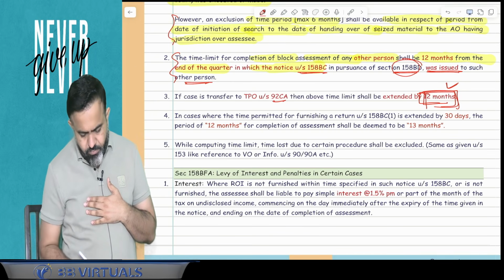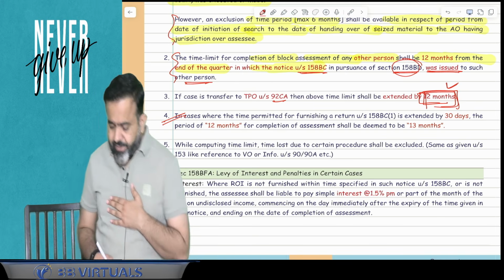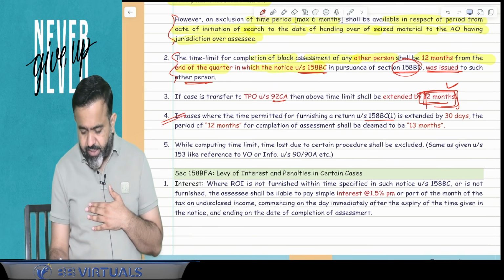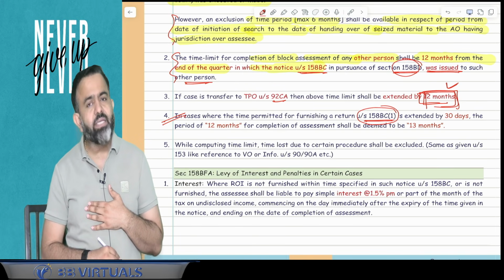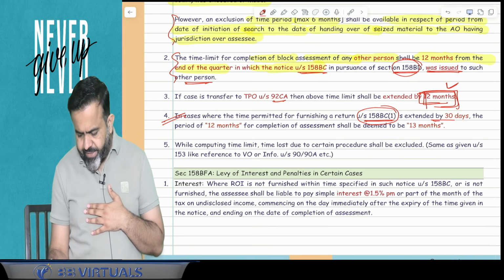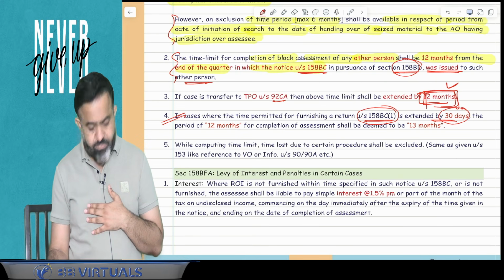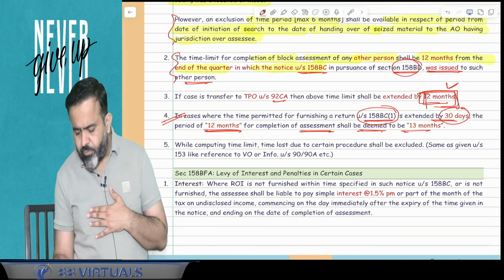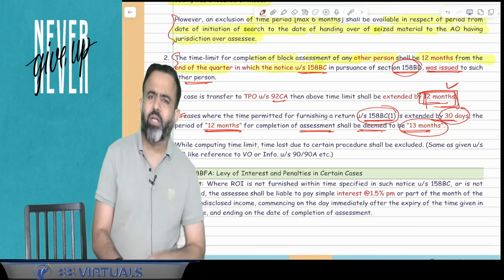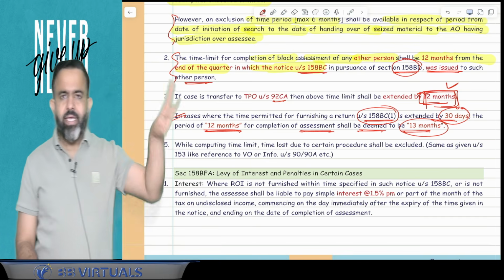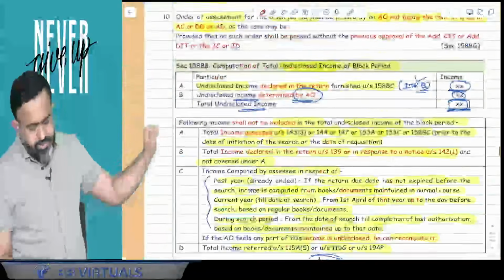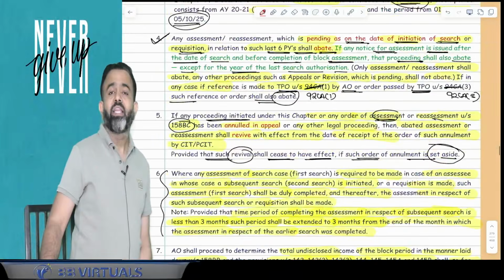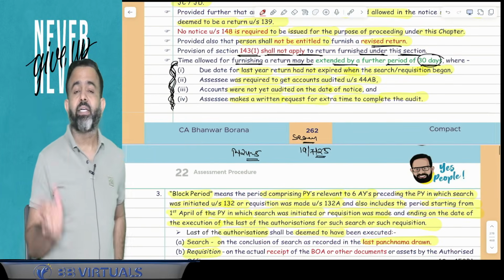Now next part. In cases where the time permitted for furnishing a return under section 158BC subsection 1 is extended by 30 days, the period of 12 months for the completion of assessment shall be deemed to be 13 months. Now what happened? We have discussed one case: your time limit to file the return can be extended by 30 days.